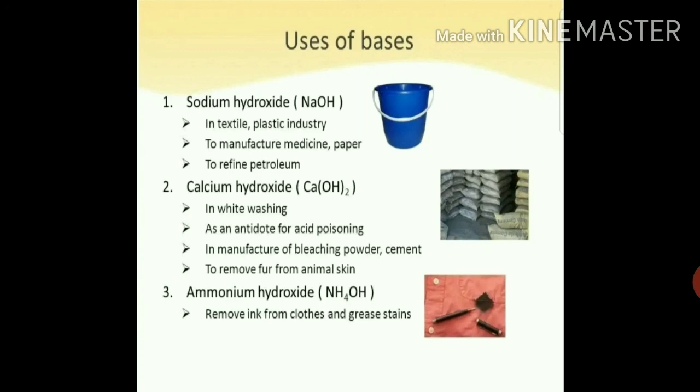Next we have ammonium hydroxide. Ammonium hydroxide is used to remove ink from clothes and grease stains. One of the largest uses of ammonia is as a fertilizer. So, all these are the uses of bases.